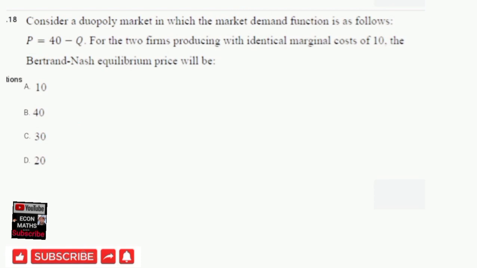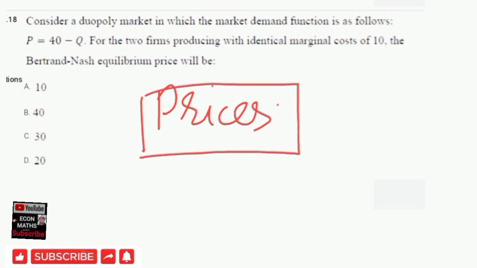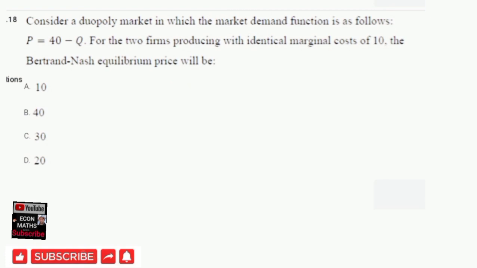Now in the Bertrand duopoly model, as we know, firms compete in prices. So they compete only in the prices and not in the quantity. Since they have the same marginal cost, that is, marginal cost of firm 1 is equal to marginal cost of firm 2, which is equal to 10.